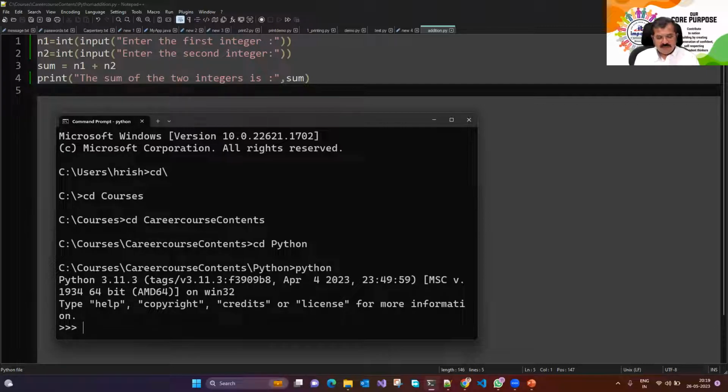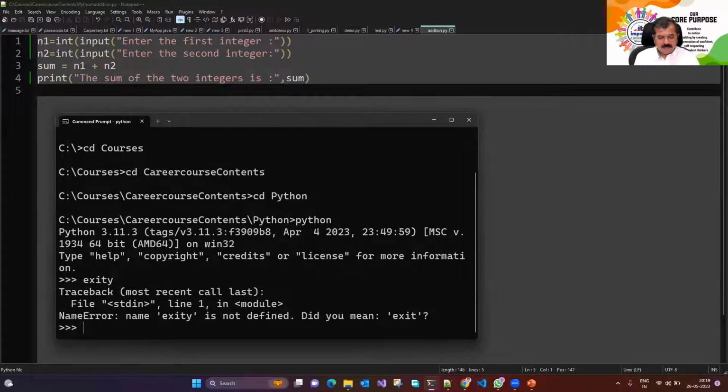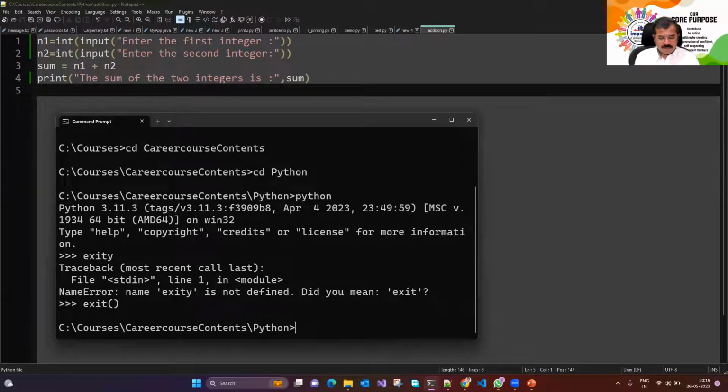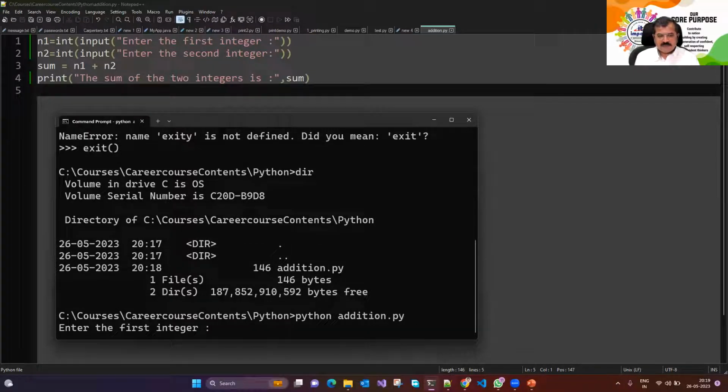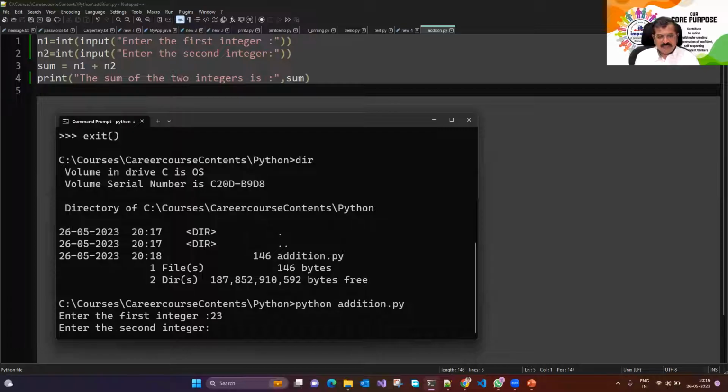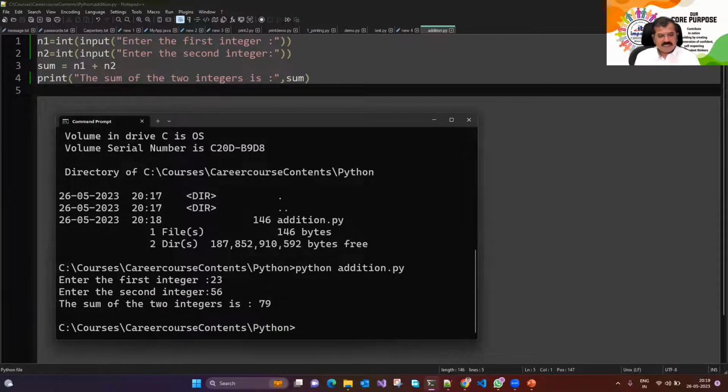No, we don't need to worry about it. We don't have to start with Python. We want to directly run the code. We have this file over here called addition.py. So to test, I'll say python addition.py. It says please enter the first integer. I enter 23. Enter the second integer. I enter 56. It says sum of two integers is 79.